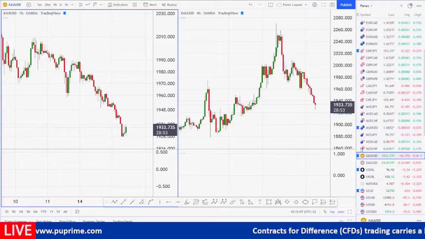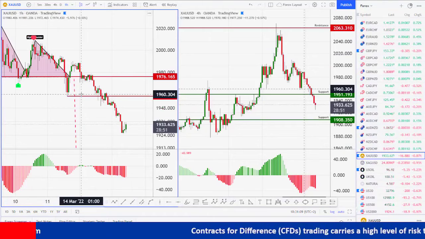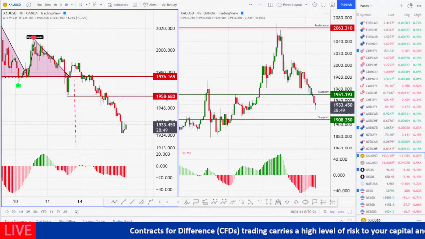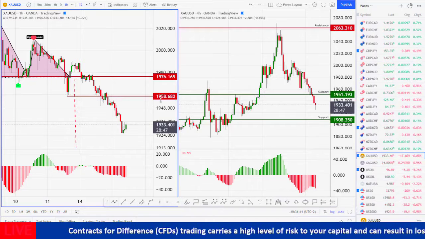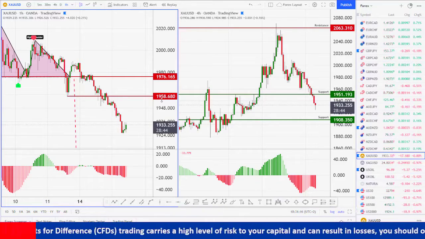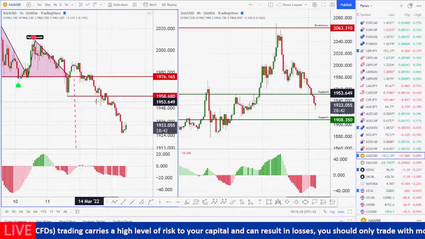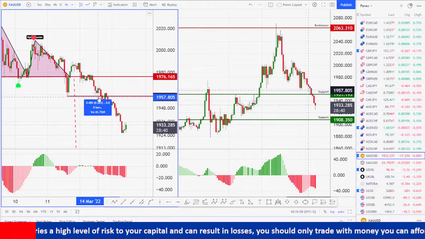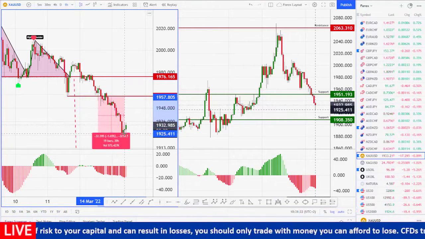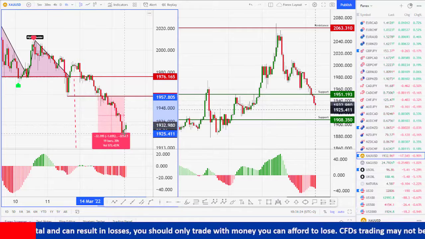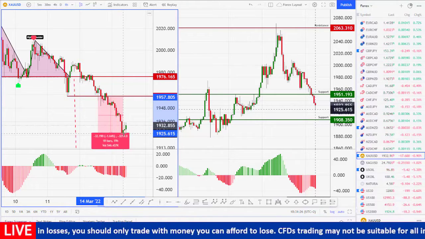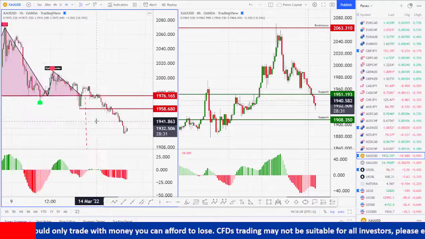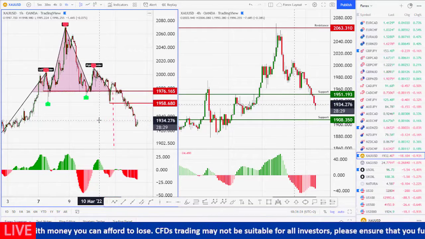Having a look at gold trading, we mentioned in yesterday's report that we will be waiting for a break below 1958, so we can short gold on the short time frame. We have had this brilliant downward move of around $32. We're talking about roughly 320 pips to the downside on gold. We are still bearish on gold trading.